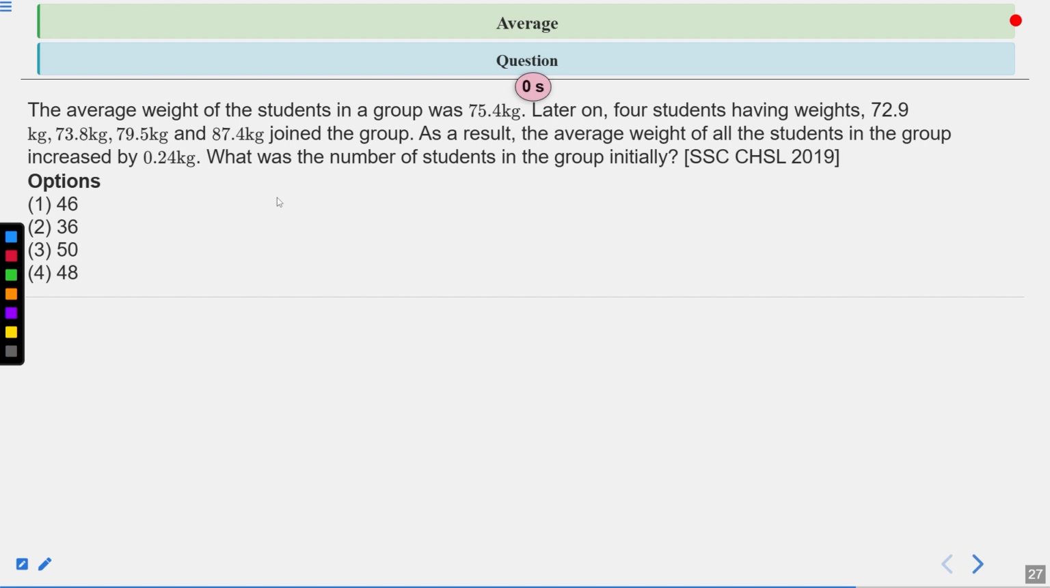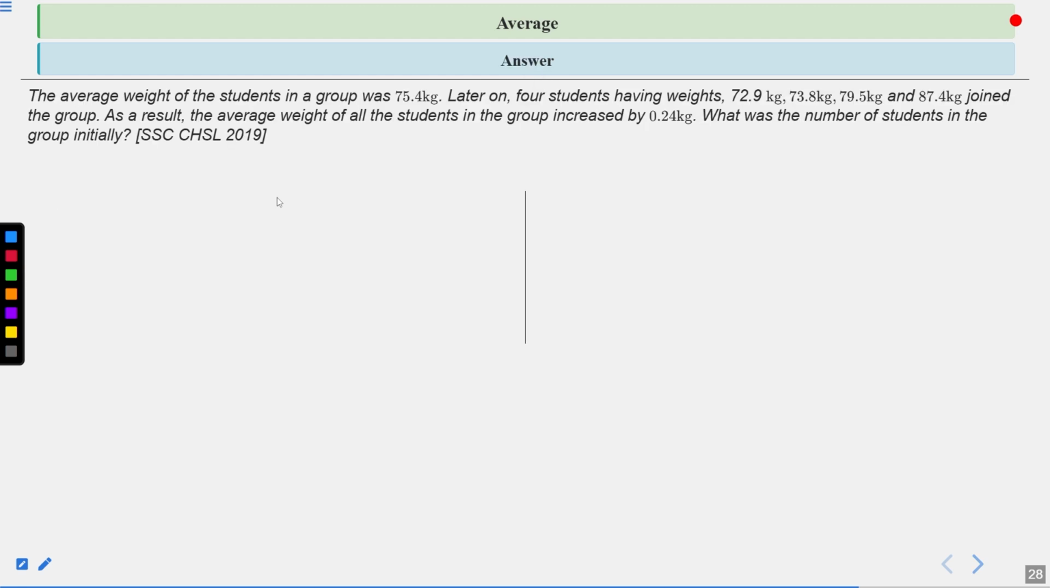Now time's up. Let's see the solution of this question. The question says that the average weight of the group is 75.4 kg, but the number of students we don't know. But it also says that 4 students having weight 72.9, 73.8, 79.5 and 87.4 join the group. As a result, the average weight of all the students increased by 0.24 kg. So we need to calculate the number of students in the group initially.